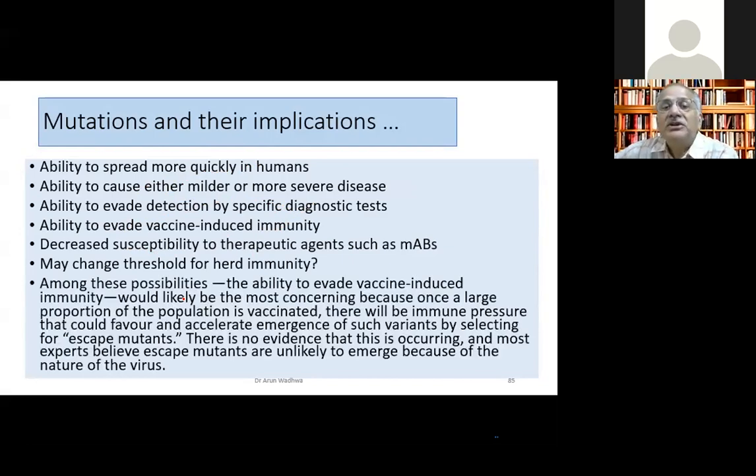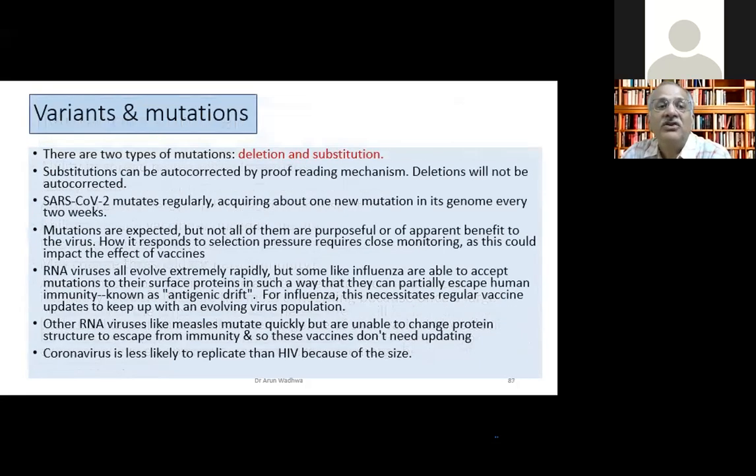Among these possibilities, the ability to evade vaccine-induced immunity would likely be the most concerning, because once a large population is vaccinated, there will be immune pressure, which makes the emergence of variants as escape mutants. There is no evidence so far that it is occurring, but it may happen. And it may likely emerge because this is the nature of an RNA virus. These mutations can be of two types, either deletion or substitution. When you have substitution, there's a self-proofreading mechanism.